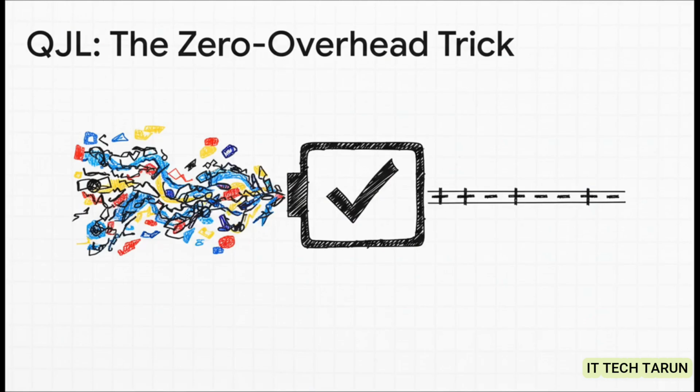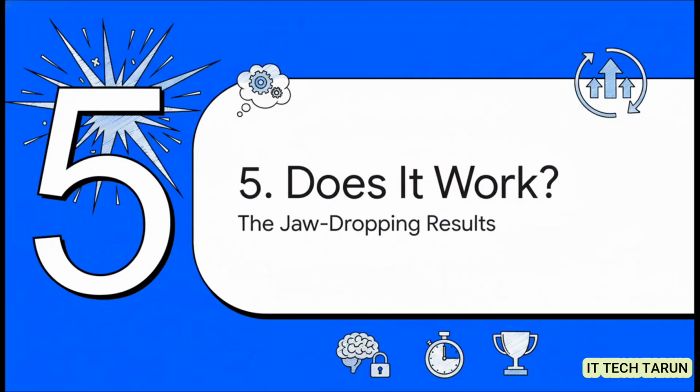And now for part 2, QJL. This is the zero overhead trick. After PolarQuant does its thing, QJL comes in as the final quality check. It refines the data, shrinking numbers down to just a single sign bit, either a +1 or a -1. It's a super, super efficient way to make sure everything is accurate without adding a single extra bit of data weight. It's pretty brilliant.